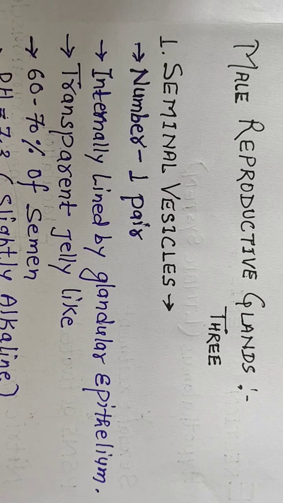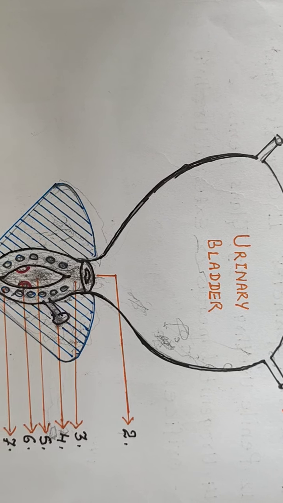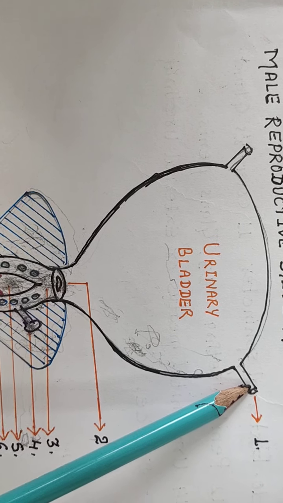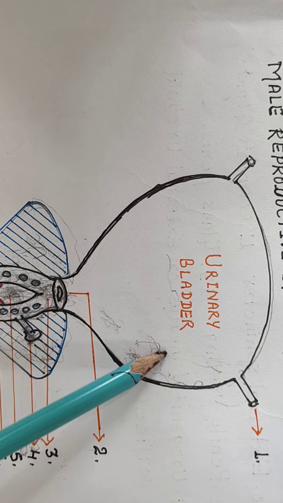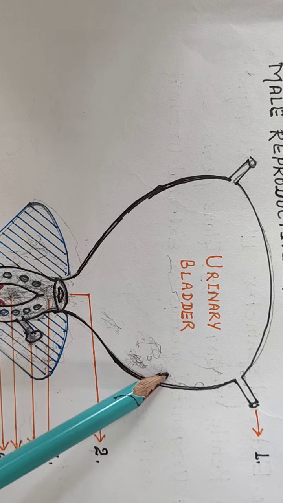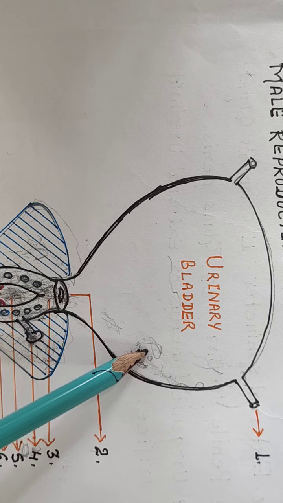In our previous lectures, we have already studied that there are three types of male reproductive glands. Once again, we will see their location. Here is the urinary bladder, ureter. The vas deferens comes coiled around the ureter, and here it terminates into the ampulla. From the terminal part of the ampulla, the seminal vesicle, a reproductive gland, arises. That is one pair.